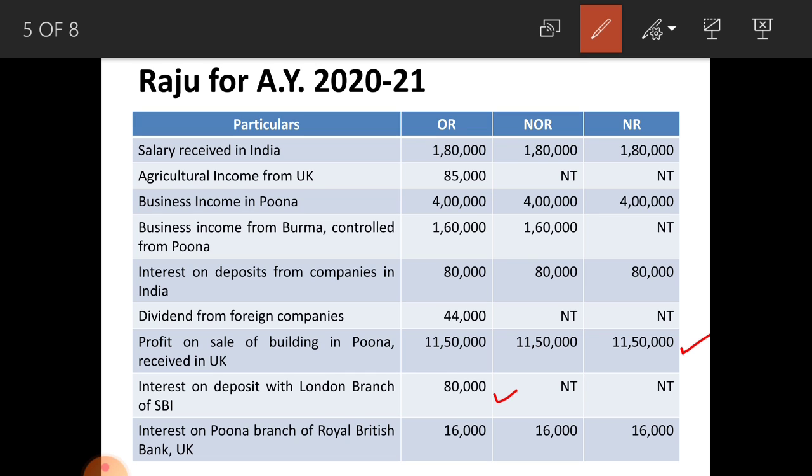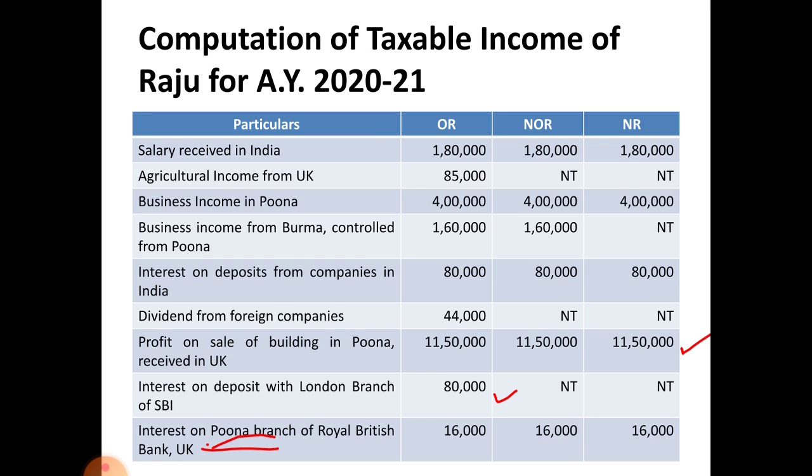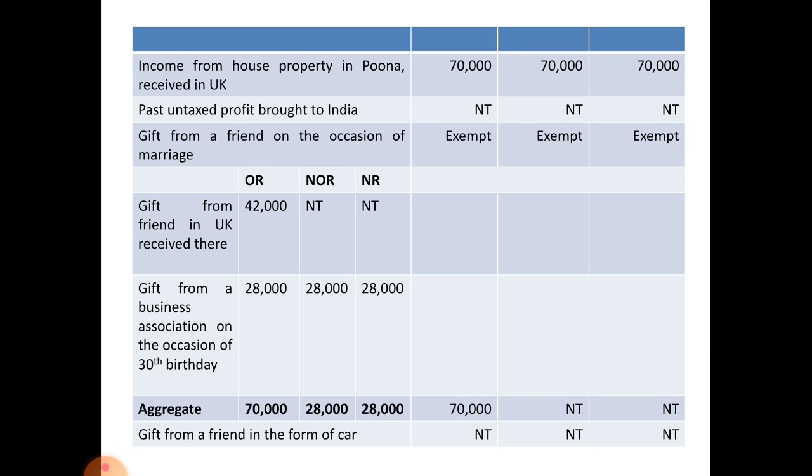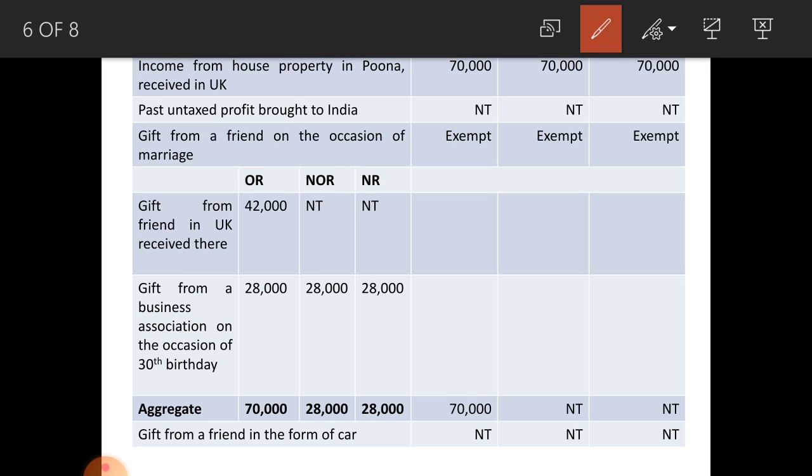Next, interest on Pune branch of Royal British Bank received in Pune, that is why taxable in the hands of all three categories. Next, see, this page is important. Income from house property in Pune received in UK, all three categories. Past untaxed profit not taxable. Gift from a friend on the occasion of marriage exempted. Remember that point, on the occasion of marriage is exempted.